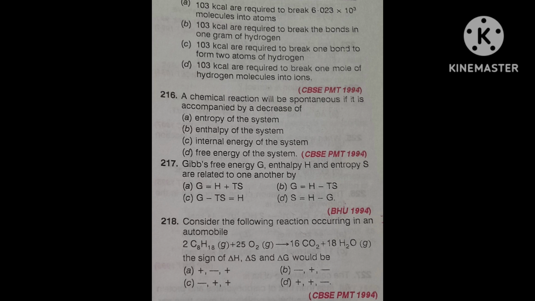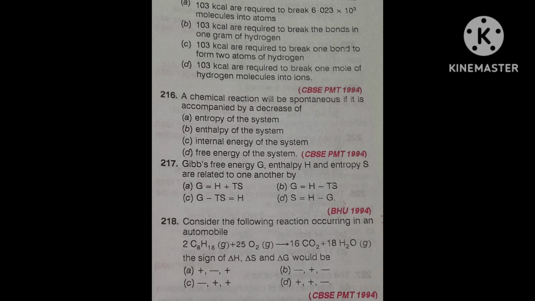Why? Now I am telling you, listen carefully. For a combustion reaction, delta H will always be negative. A combustion reaction is an exothermic reaction. Here also combustion is going on, C8H18 plus O2. This is the combustion reaction, and delta H will be negative.